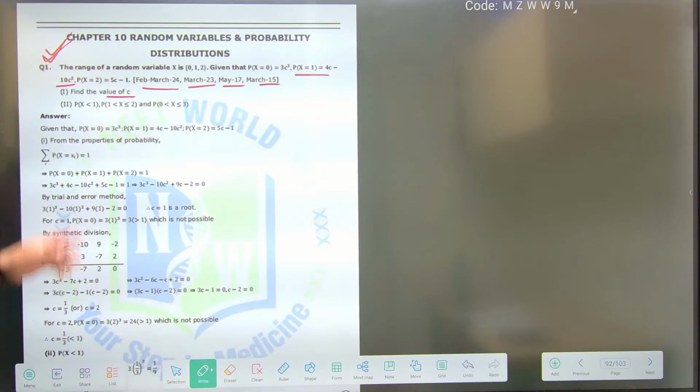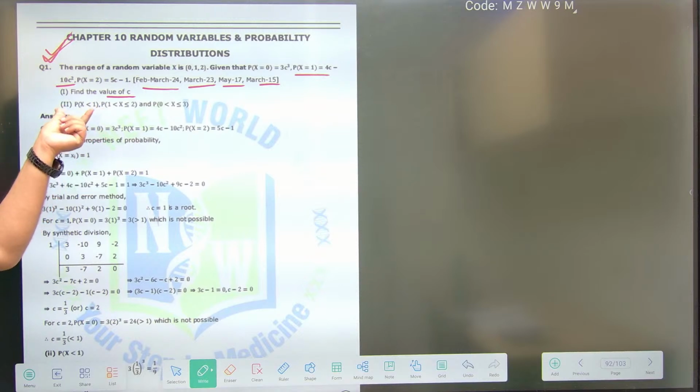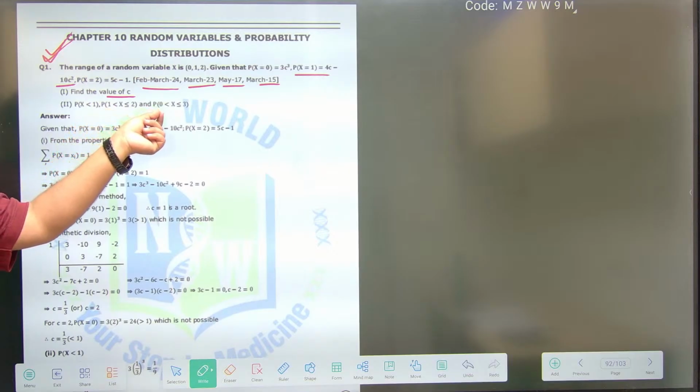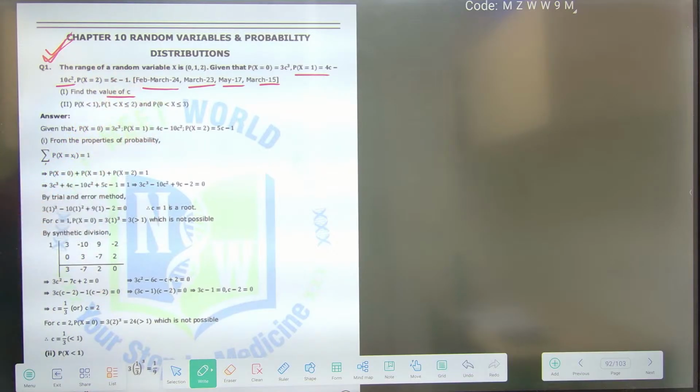First, probability of x less than 1 they are asking, then probability of x greater than 1 but less than or equal to 2, and probability of x greater than 0 but less than or equal to 3. So these are the 3 sub questions they are asking. Now understand one thing, they have not given the table here, so we should form the table.